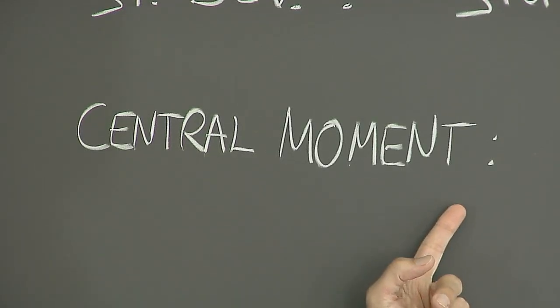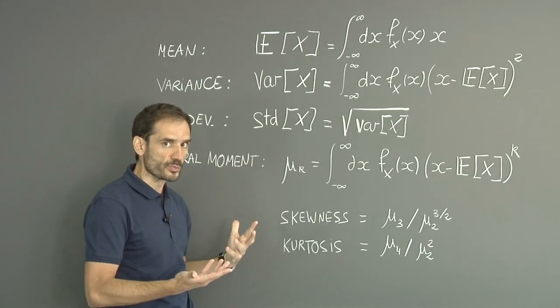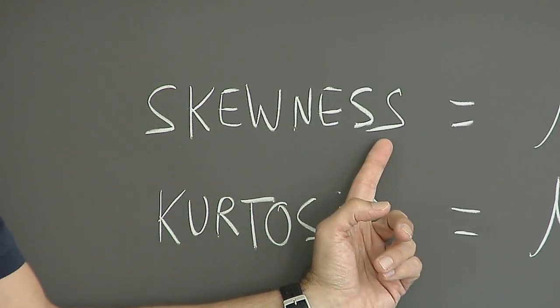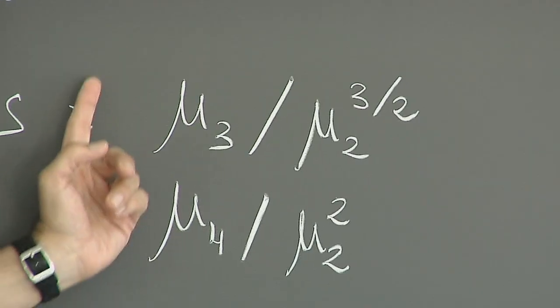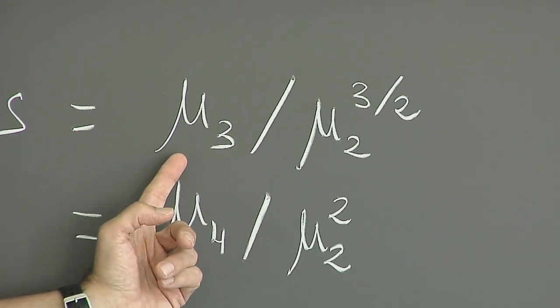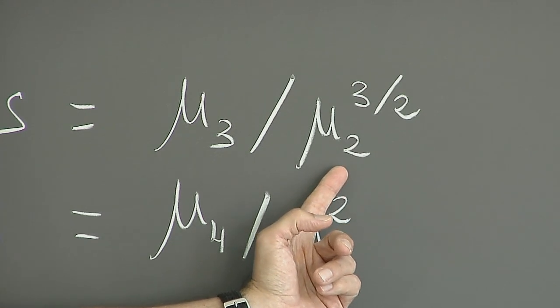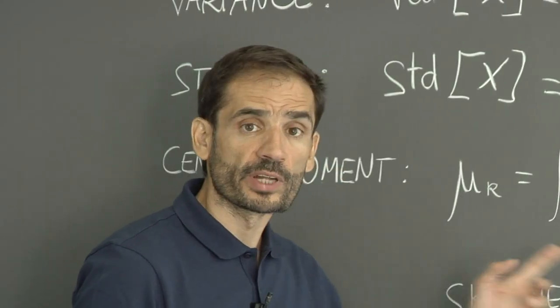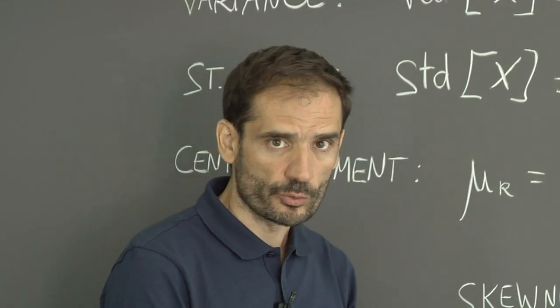From the central moments, we can define different quantities that characterize the shape of the distribution. For instance, the skewness, which gives us the asymmetry of the distribution, is defined in terms of the third order central moment normalized by the variance to the 3/2. The skewness of a Gaussian distribution and of any symmetric distribution is 0.